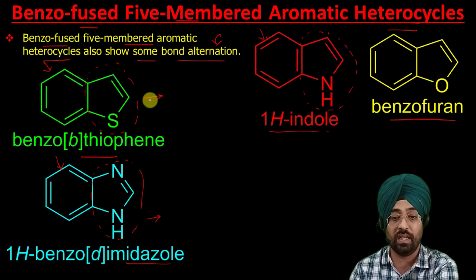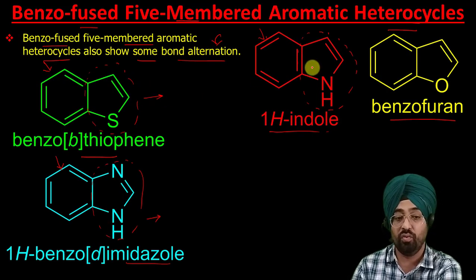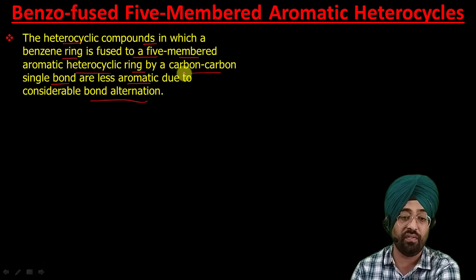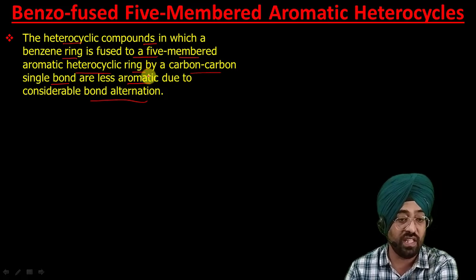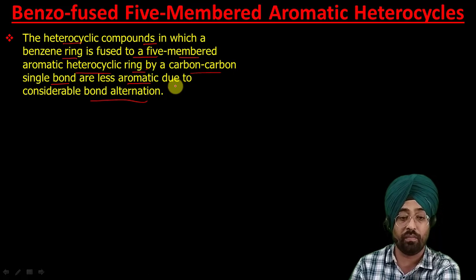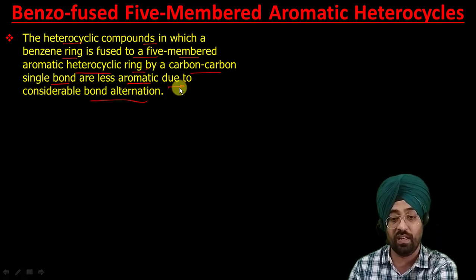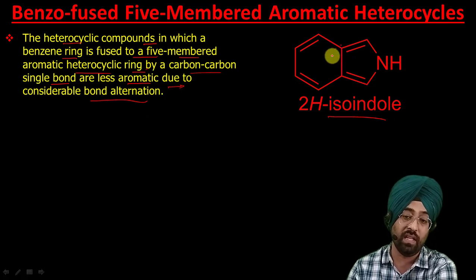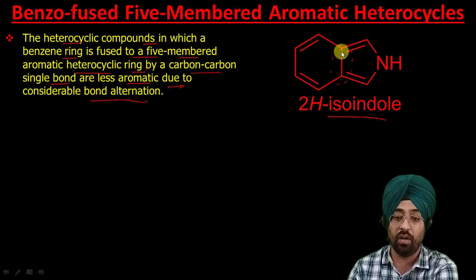Now here you can see this benzene ring is fused to this structure by this C double bond C. Now it says that if it is fused by a C single bond C, then they are even less aromatic, because in those compounds the bond alternation is even higher. The examples are 2H-isoindole. Here you can see it is a carbon-carbon single bond.